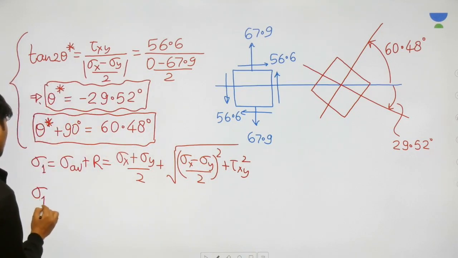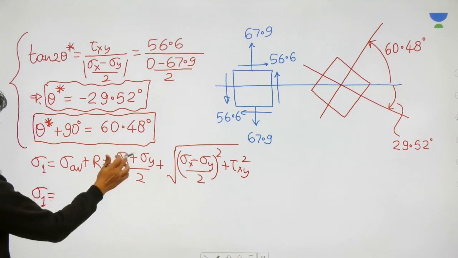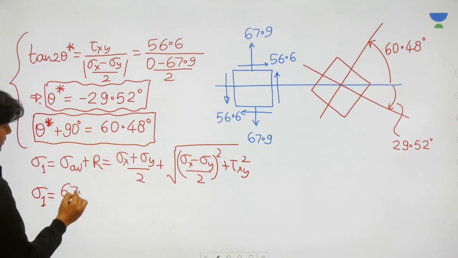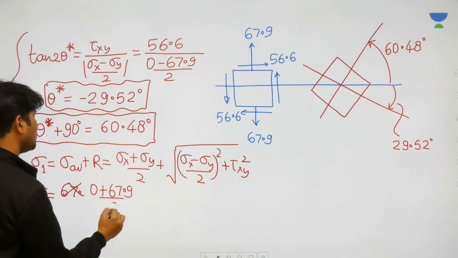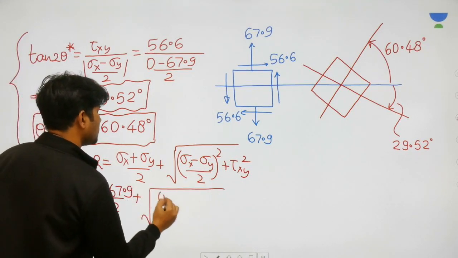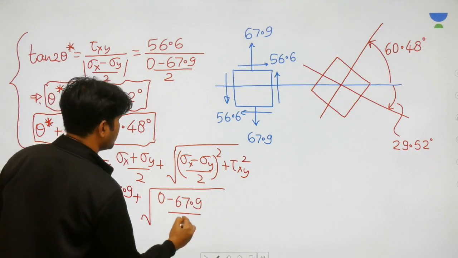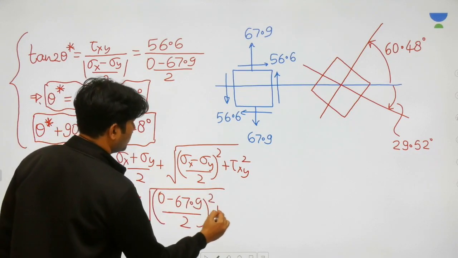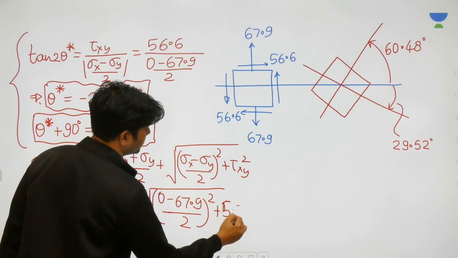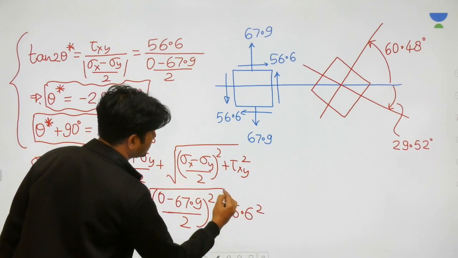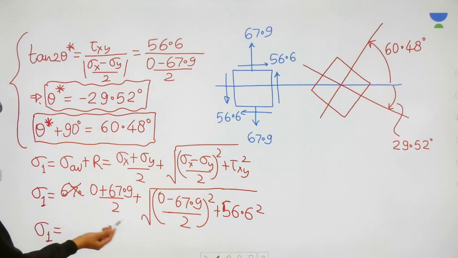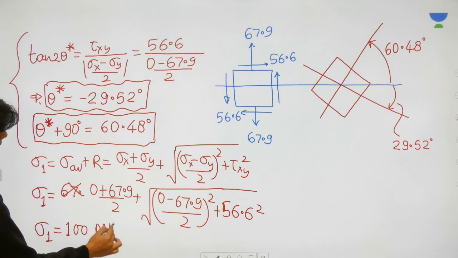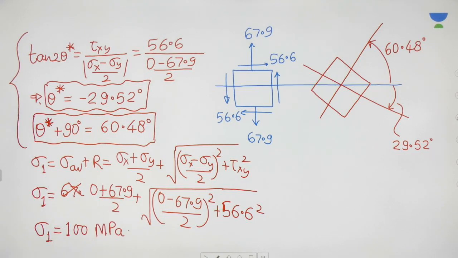Now, if you put sigma x as 0 and sigma y as 67.9, and tau xy as 56.6, then my dear friends, you're going to get roughly around 100. You'll get 99 point something, but it's okay. You can write it as 100 megapascal.